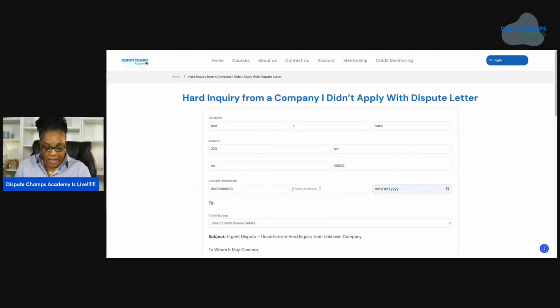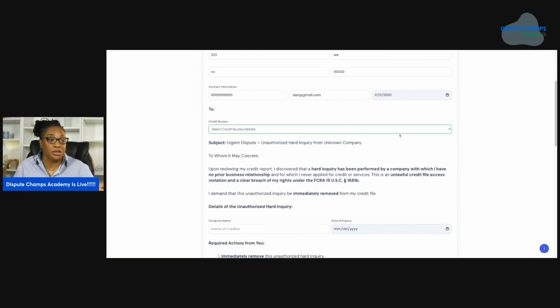Now, don't get me wrong, guys. All right. So yeah, it's not as robust as it's going to be. And I'm just keeping it real with you. The letter generator was generally made for students because this is a school. So you can practice letters or you can send letters. You can do legitimate letters because this is like the real thing in here. So you're going to fill in your information.